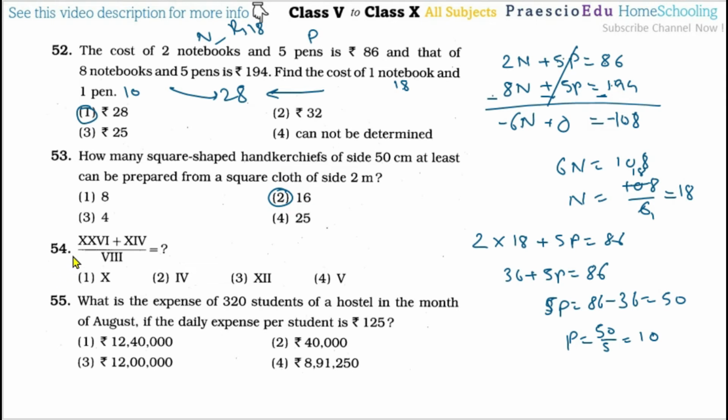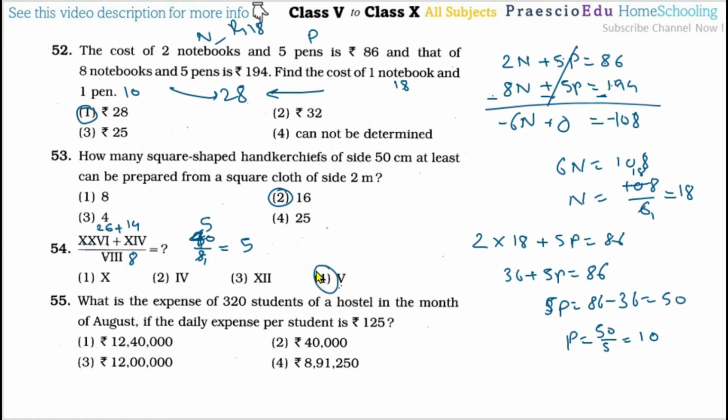Then question number 54, this XXVI. So 10 plus 10 is 20, plus this 5 is 25, plus 1 is 26. Then additions there. Then 10 plus this 4 is 14, and divided by 8. So 26 plus 14 is 40, divided by 8. 8 5s are 40, so that is 5, and 5 is given in Roman numeral in option number 4, that is V.